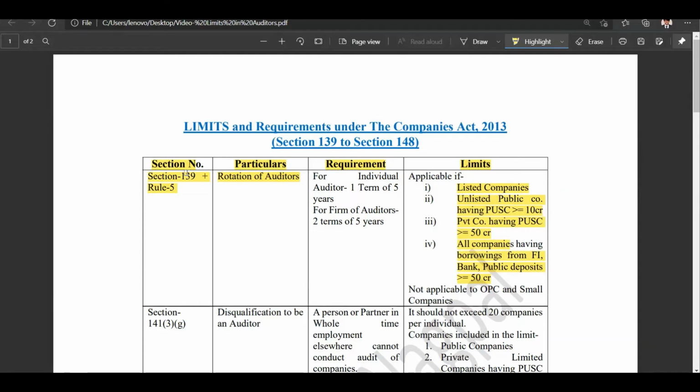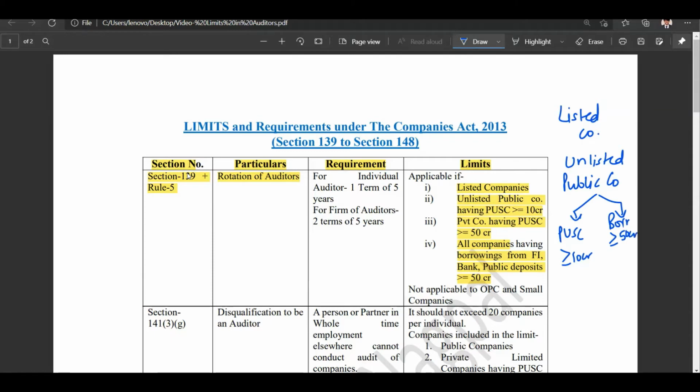All right, so if you want to summarize it, I would say for listed companies and unlisted public companies, if they have a paid up share capital of more than or equal to 10 crore rupees, or their borrowings are more than or equal to 50 crore rupees. And in case of private company, if their paid up share capital is more than or equal to 50 crore rupees, or their borrowings are more than or equal to 50 crore rupees.